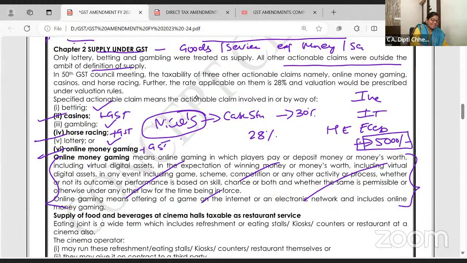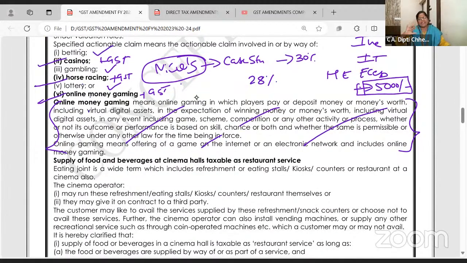The practical part of GST will definitely be covered after your exams, beta. I don't want to merge these two things. I don't know whether you like it or not, but my view is, because exams are now, whatever is DT and IDT related to exams, I have been teaching for years and it's going fine. The practical part, on this same CA Dipti Chheda's channel, I'll invite very good people who will teach you the practical part of GST in an online way. They'll show you the portal and all the details, but not now. It is a very lucrative way of learning, but we get diverted in it, right now we have to learn.